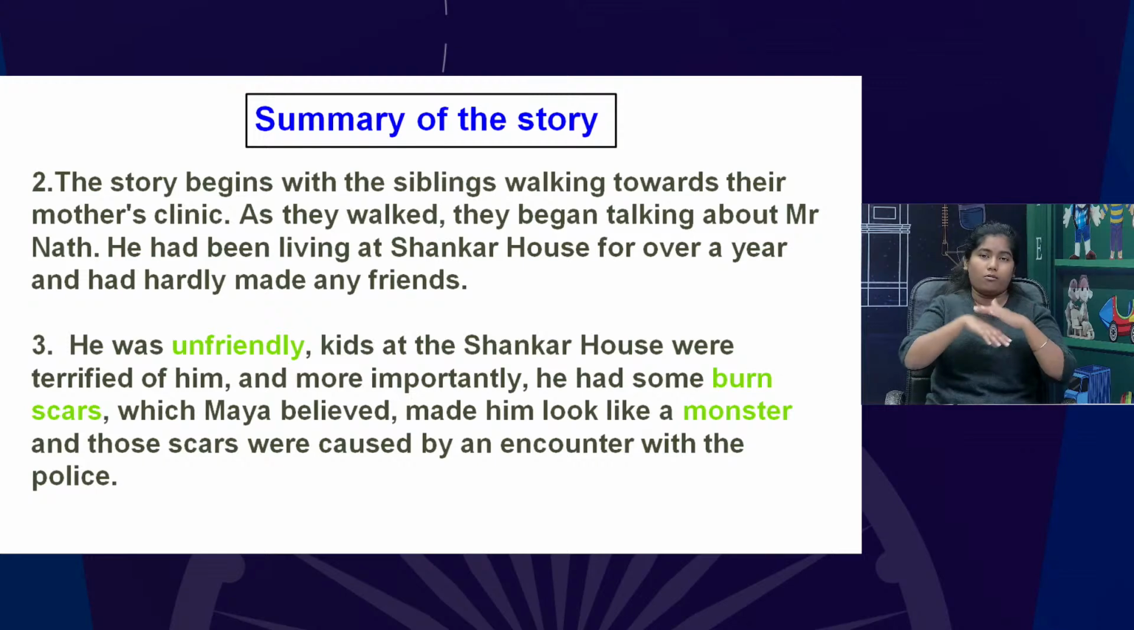Then they were talking about Mr. Nath, which means something is different about Mr. Nath. What do you think? As we can see, the kids identified that he had hardly made a friend. So one peculiarity was that he was all alone. One peculiarity was that he didn't make any friends.